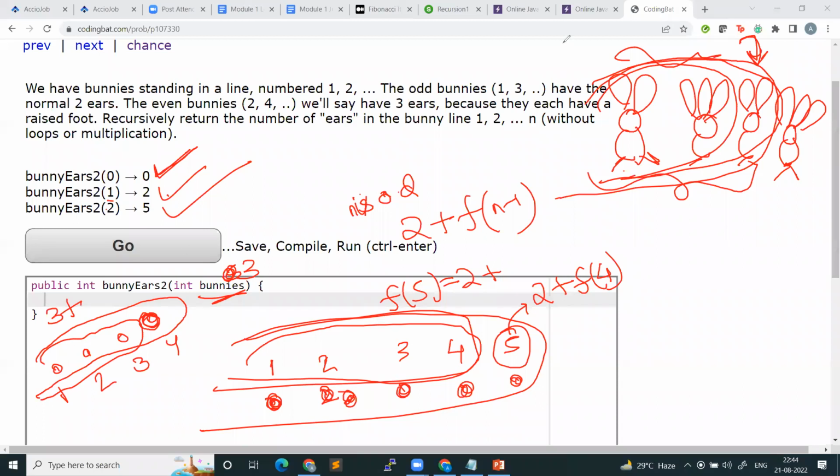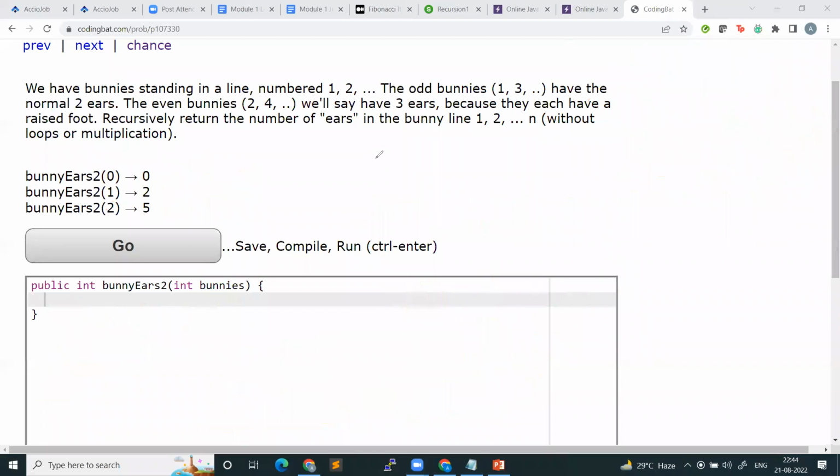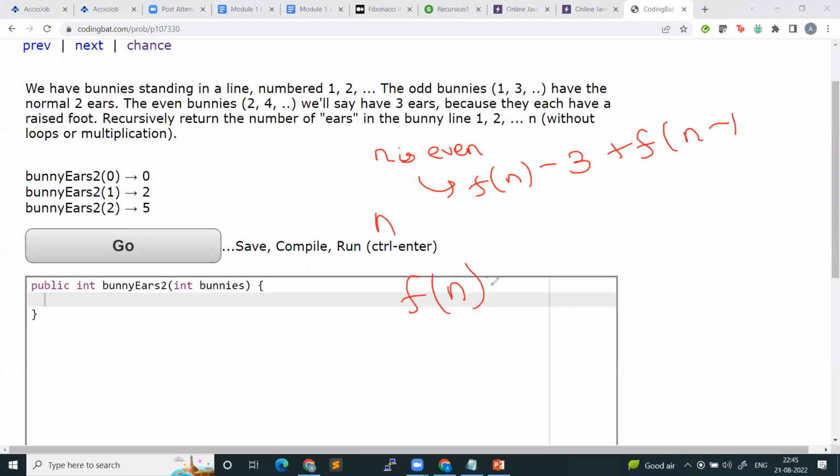Okay. So if I want to write the recurrence relation, what will it be? If n is even, then f of n is nothing but 3 plus f of n minus 1. But if n is odd, then f of n is equal to 2 plus f of n minus 1. Are you guys agreeing? Do you guys follow? Yes?